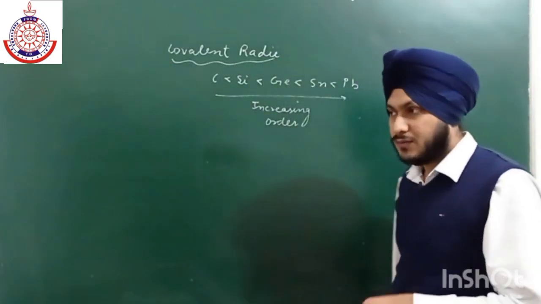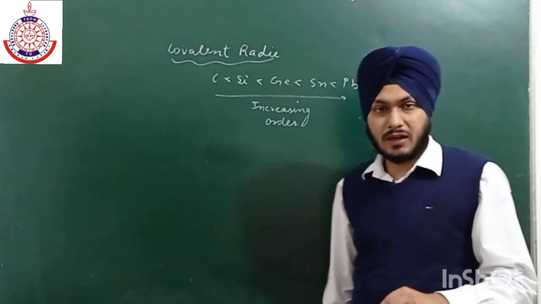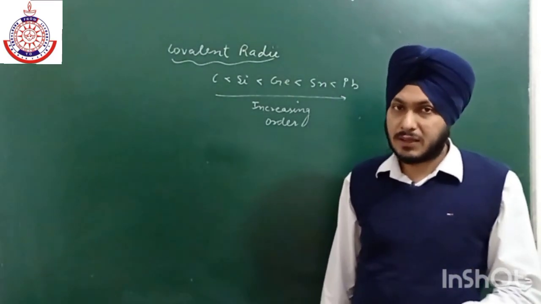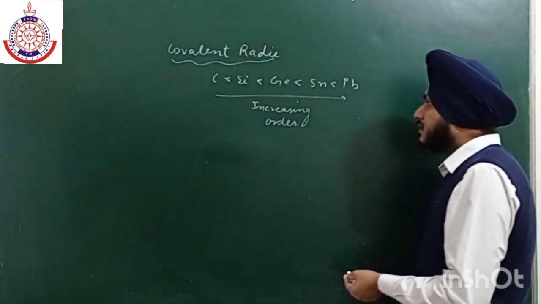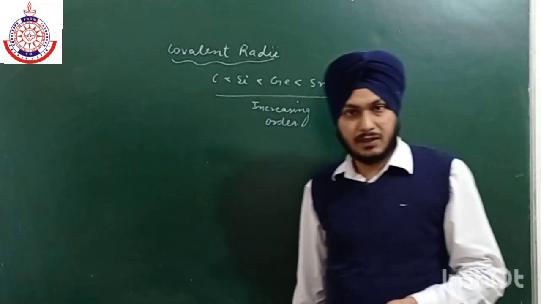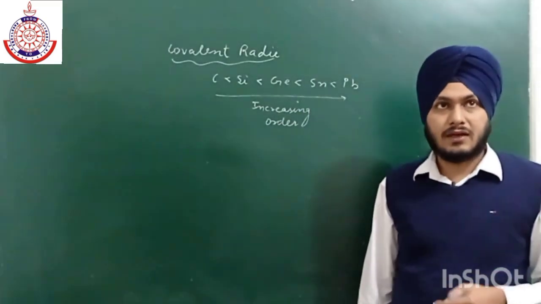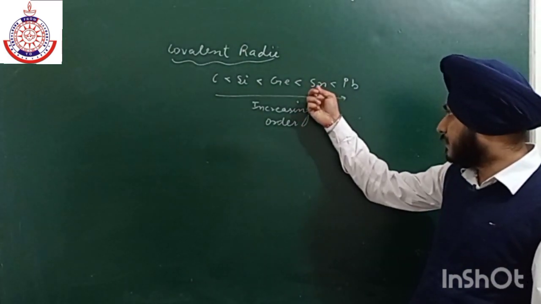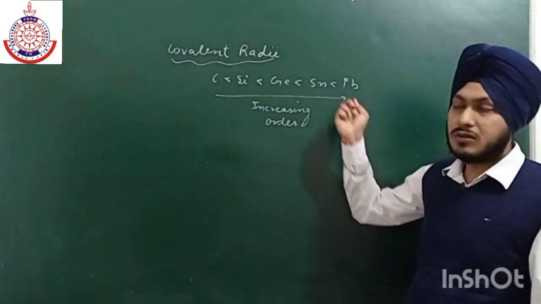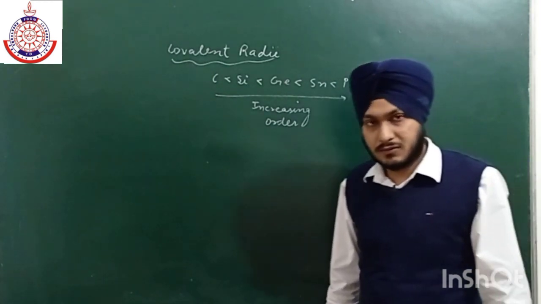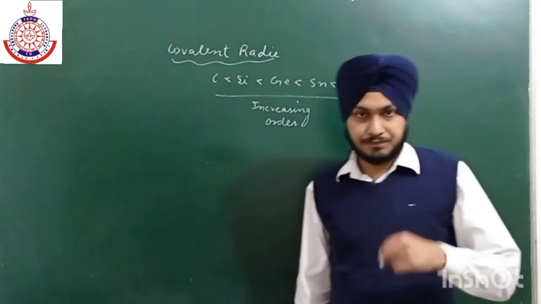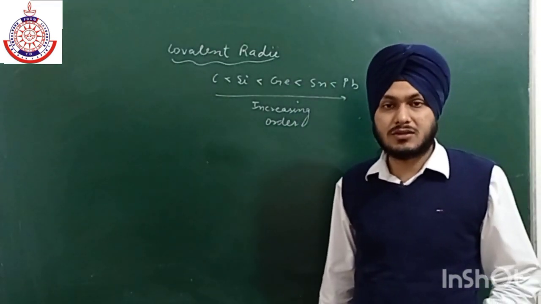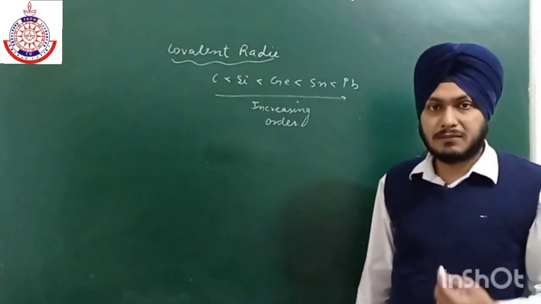As we all know, nuclear charge is increasing and the shielding effect is also increasing because of the entry of d and f orbitals. When we go from tin to lead, there is also an entry of f orbitals, which have poor shielding effect, but the effect of the increase in shell number is more.